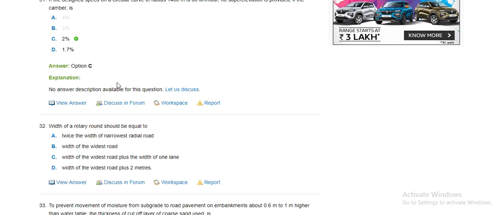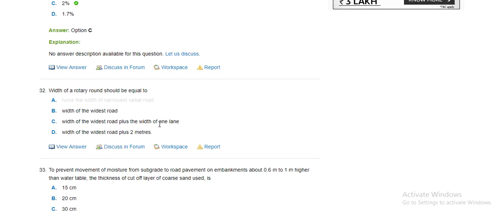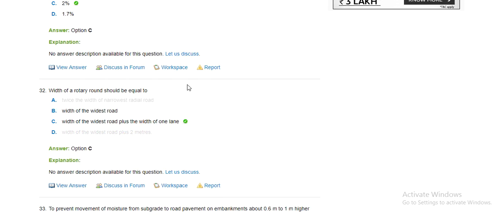Width of the rotary roundabout should be equal to twice the width of the narrowest radial road, width of the widest road plus the width of one lane, width of the widest road plus 2 meter, width of the widest road, width of the lane.